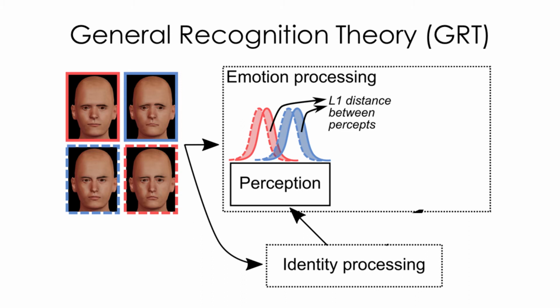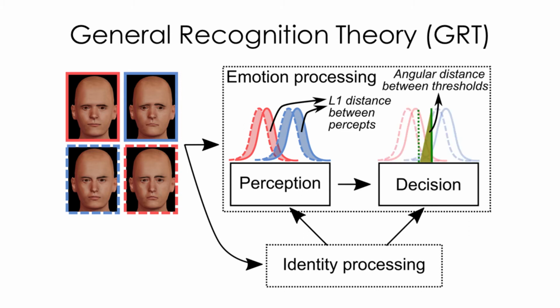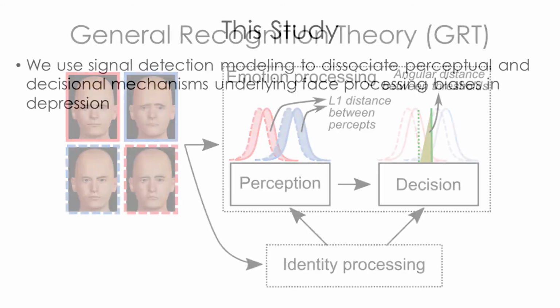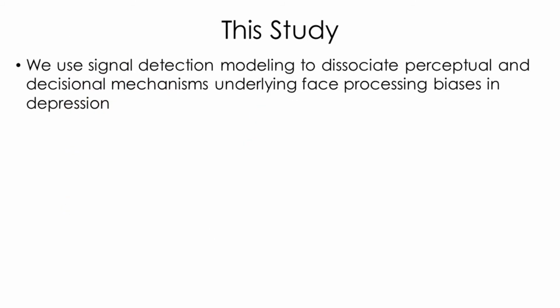when processing emotion. The second way in which processing of identity and emotion can interact is at the level of decision making. The threshold used to make decisions about sadness might change depending on face identity. This is represented by two different bounds. This interaction is known as a violation of decisional separability, and it can be measured by the distance between the bounds. Here, we use signal detection modeling to dissociate perceptual and decisional mechanisms underlying face processing biases in depression.